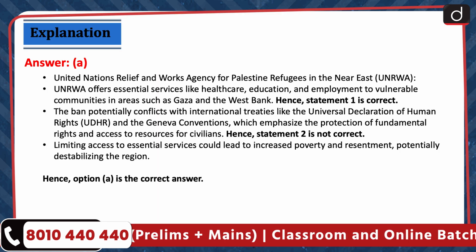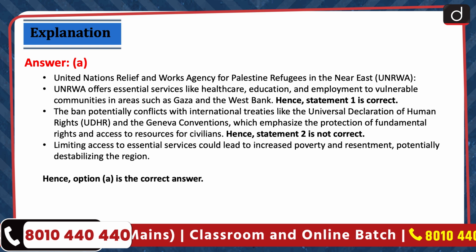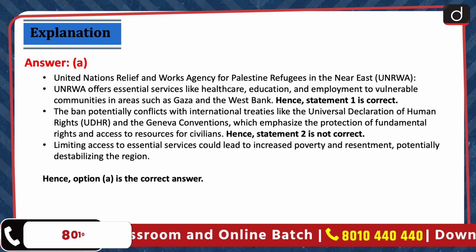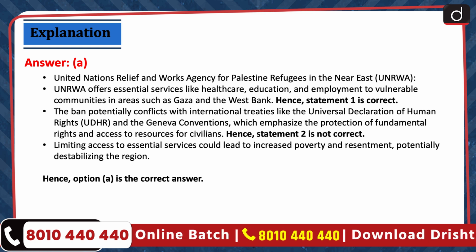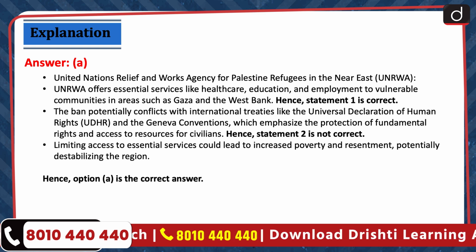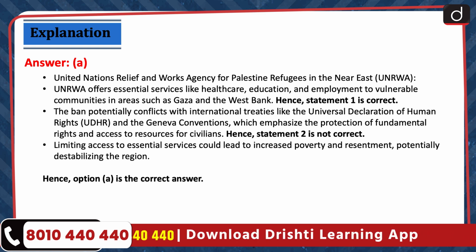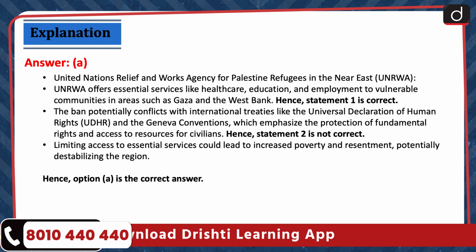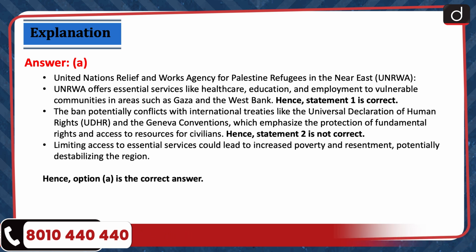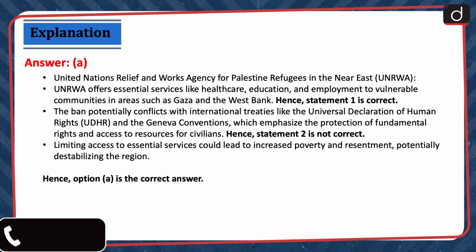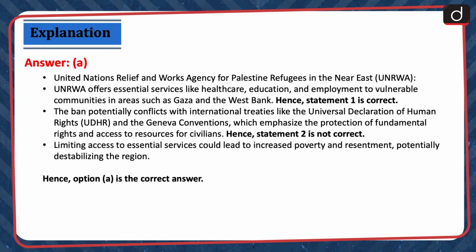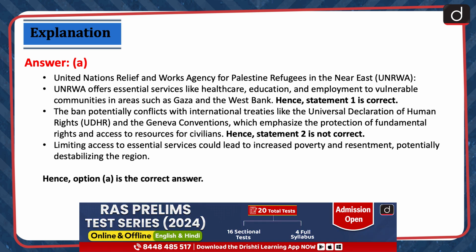United Nations Relief and Works Agency for Palestine refugees in the Near East. UNRWA offers essential services like health care, education, and employment to vulnerable communities in areas such as Gaza and the West Bank. Hence, statement 1 is correct. The ban potentially conflicts with international treaties like the Universal Declaration of Human Rights and the Geneva Conventions, which emphasize the protection of fundamental rights and access to resources for civilians. Hence, statement 2 is not correct. Limiting access to essential services could lead to increased poverty and resentment, potentially destabilizing the region. Hence, option A is the correct answer.